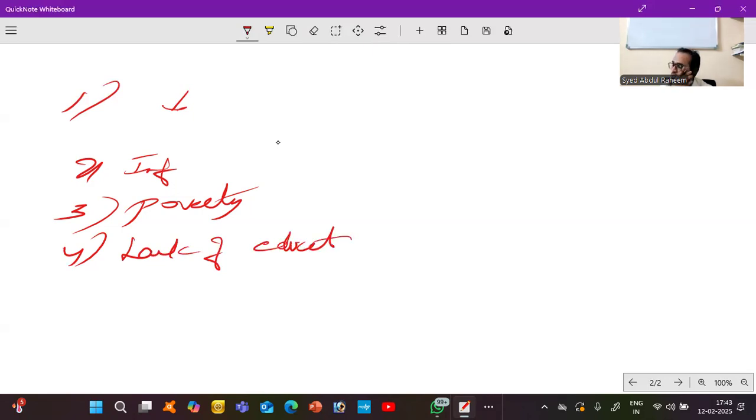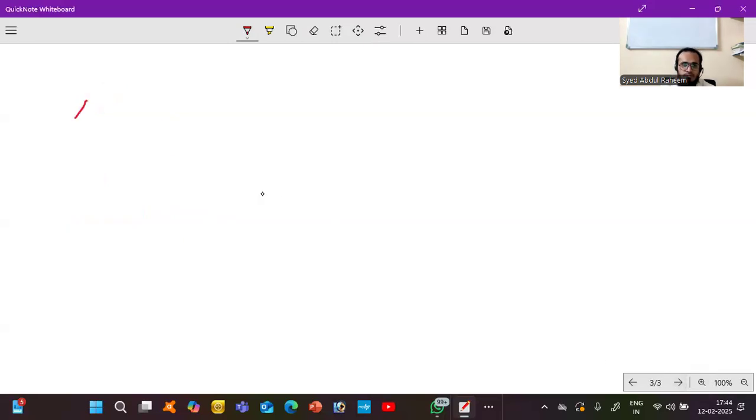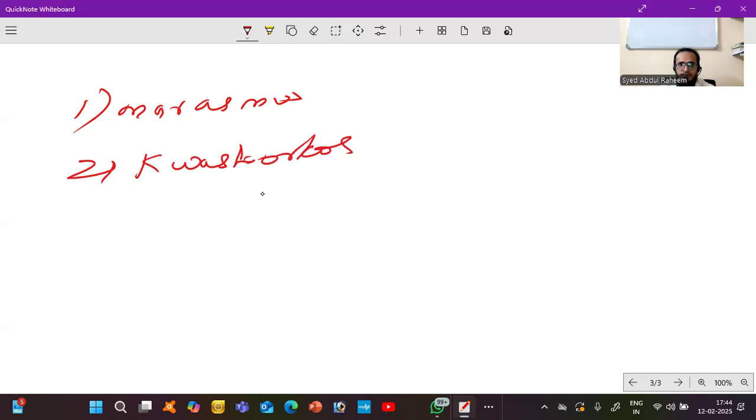Due to the deficiency of protein energy malabsorption, two to three types of deficiency disease will occur. Mostly we have marasmus, and the second one is Kwashiorkor. And the third one is marasmic Kwashiorkor, where both are included.